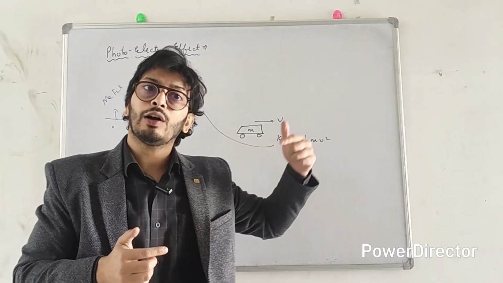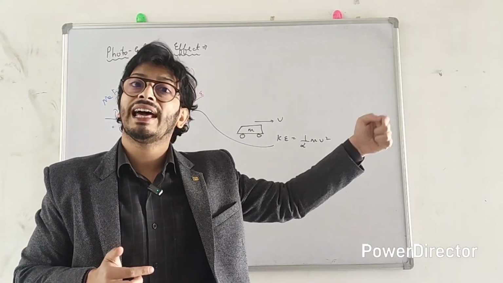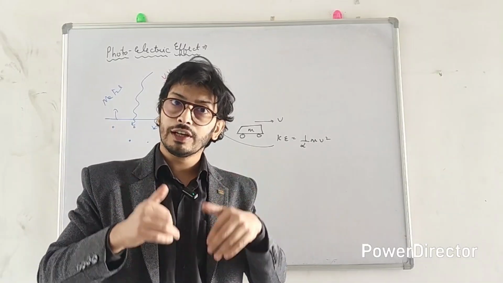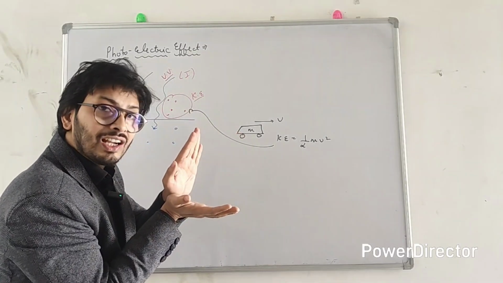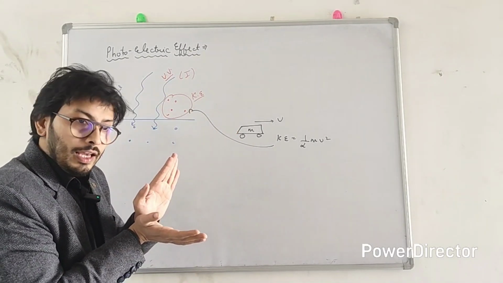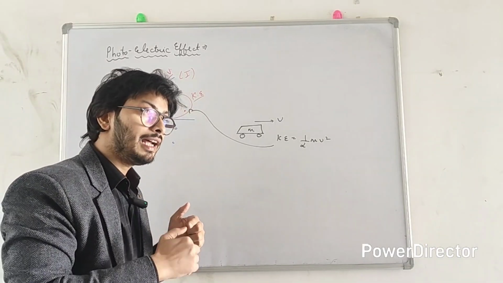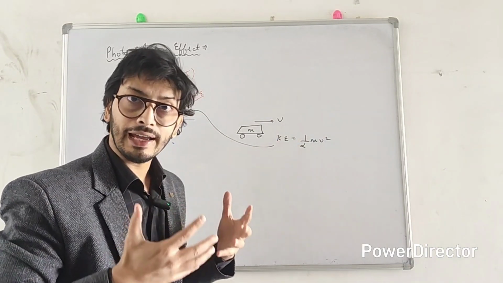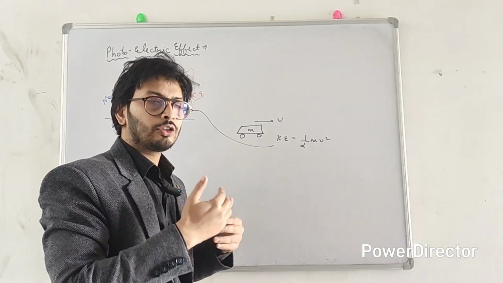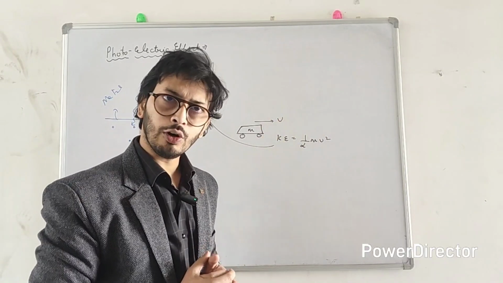So if you cannot figure out the kinetic energy of the moving ball directly, you can figure out how much energy is required to stop it. If more energy is required to stop the ball, that directly means the kinetic energy of the ball is high. And if less energy is required, the kinetic energy of the body is low.